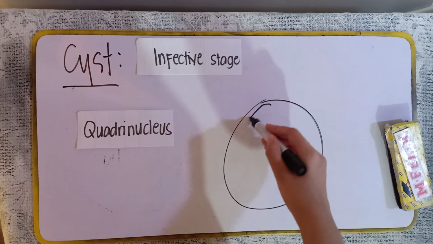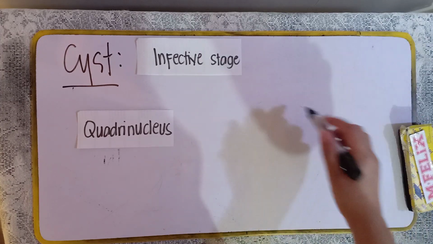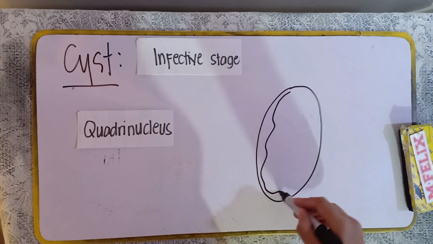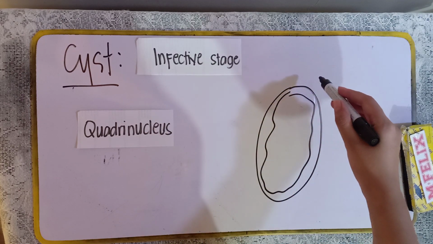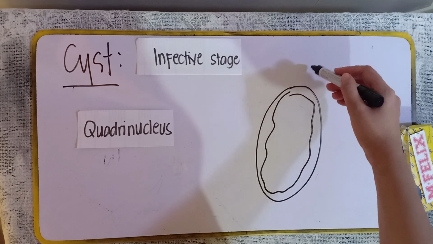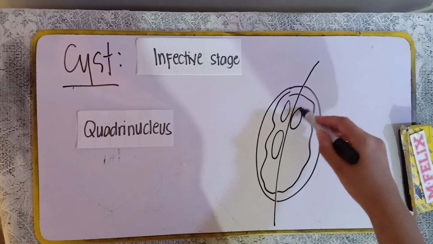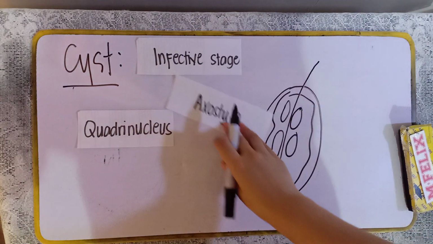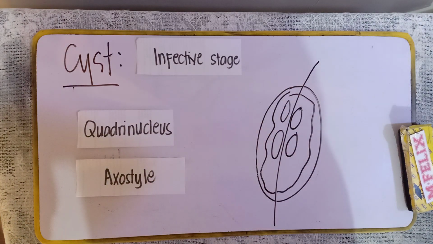Ganyan ang itsura niya. Hindi, medyo oblong nga yun, class eh. Parang football, alam mo yung football, ganyan ang itsura niya. Tapos, meron siyang median body and axostyle sa gitna, tapos nandyan yung kanyang nucleus. Parang ganyan na itsura. So, it has an axostyle and a median body located centrally. Okay?